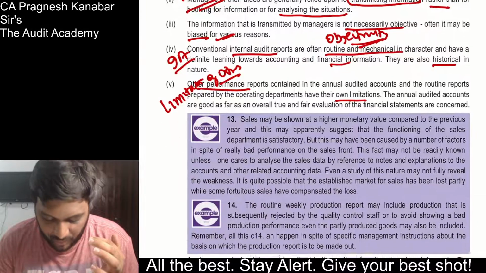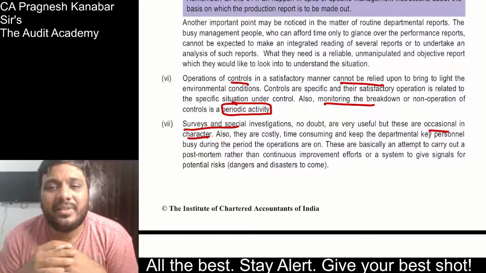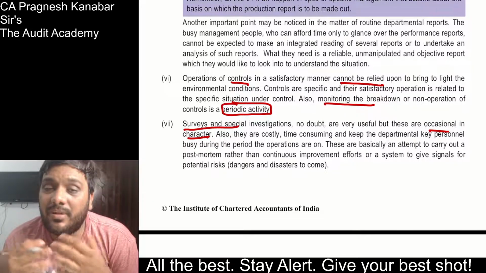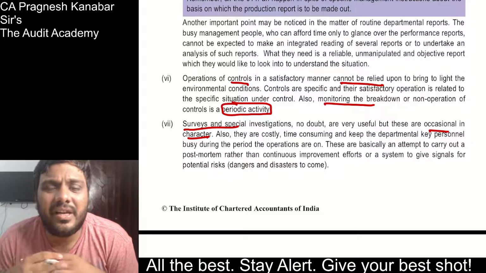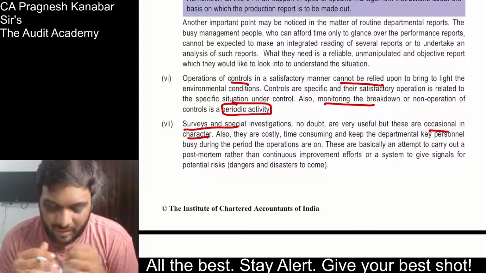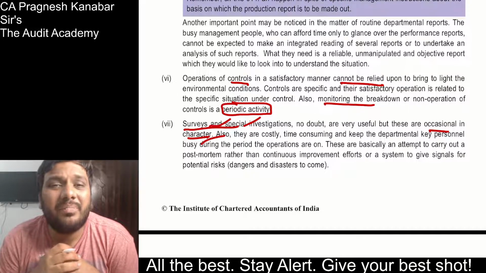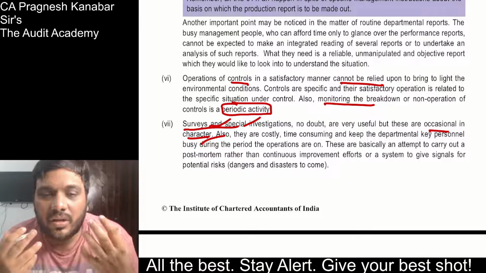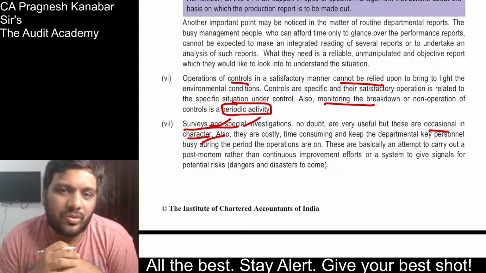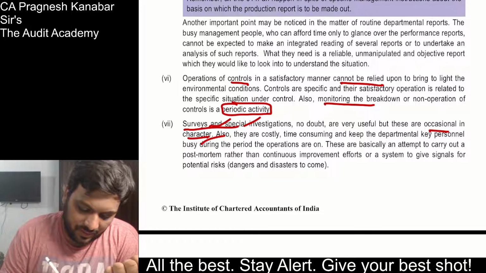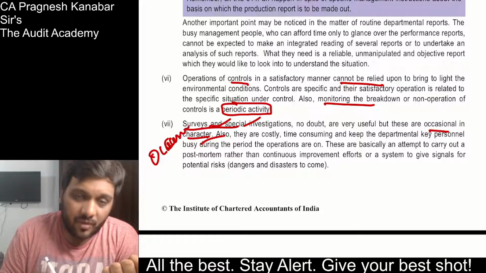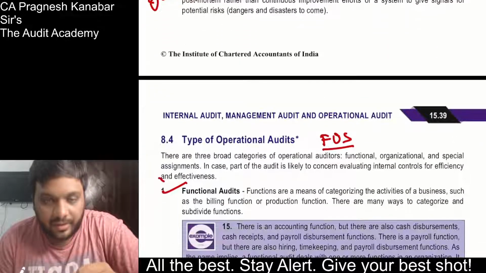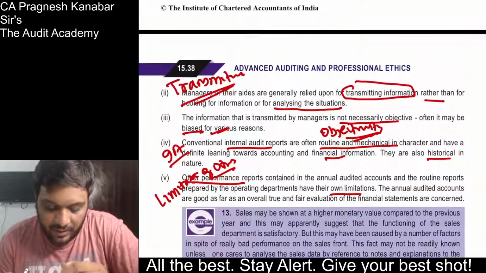Limitation of other reports. All right. And then they'll tell them that whatever controls you have, there are limitations of the controls, and whatever other things that you are doing, those are all periodic. Your survey, special investigation, all of these are periodic and occasional in nature. It may not give you a continuous improvement approach, correct? So tell them that other things are occasional in nature, whereas I'm going to be a special person who will focus on operational auditing. Fine. So listen to me.